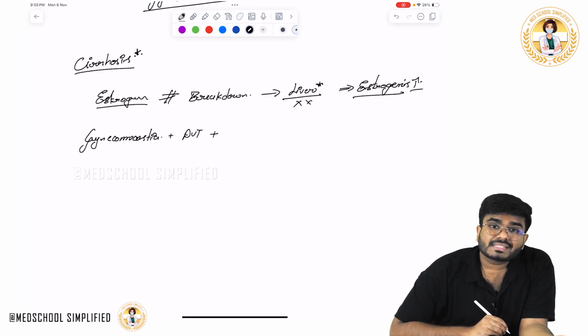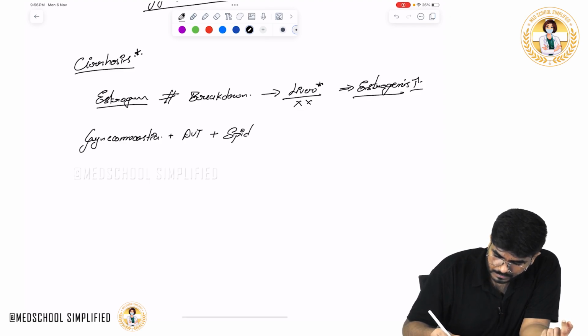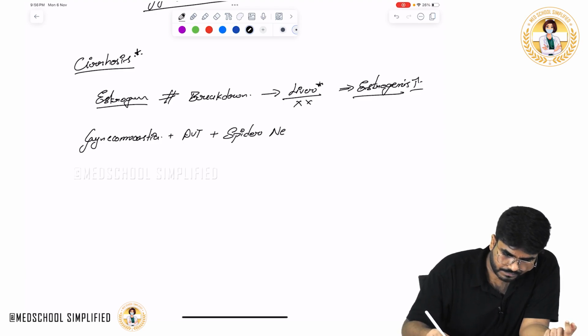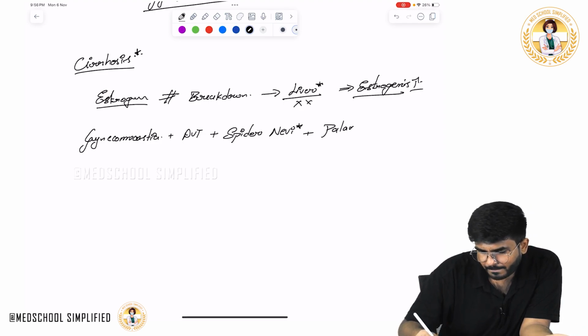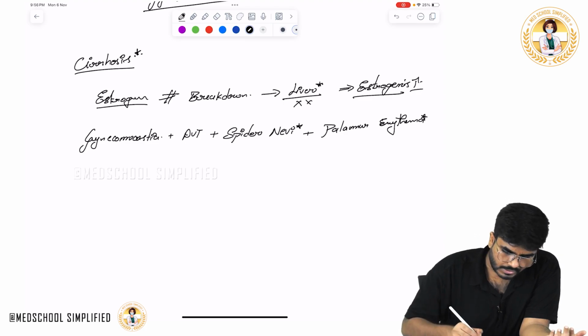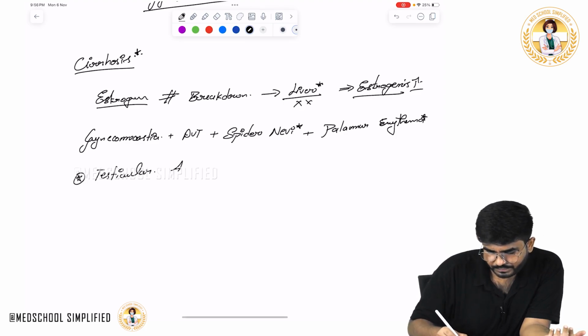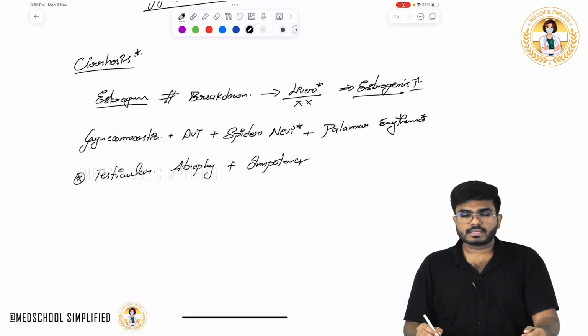Next, on the skin, these patients can have spider nevi, those spider-like dilated veins. If you look at the palms, palmar erythema is going to be seen. In males, there will be testicular atrophy and impotence. So all this can be seen in liver failure.